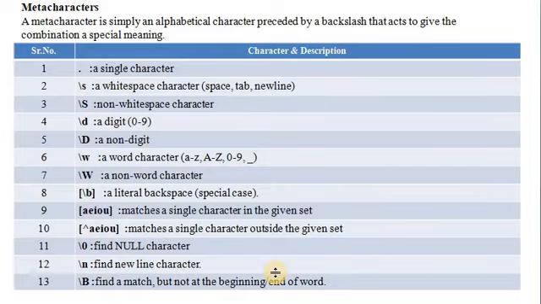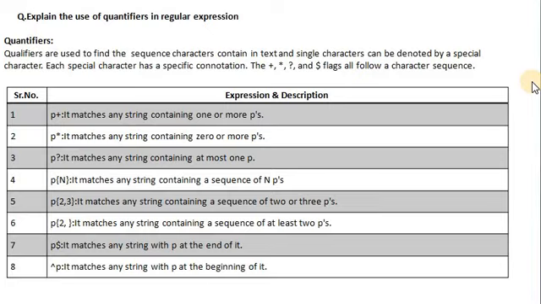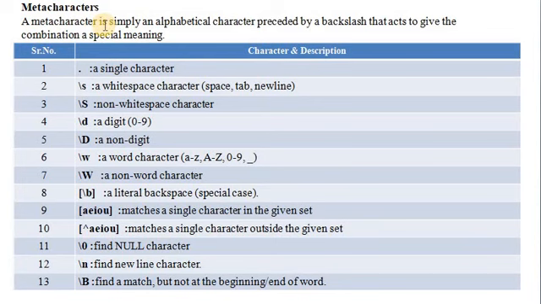Next point is metacharacters. A metacharacter is a simple alphabetical character preceded by a backslash that acts to give a combination of special meaning.